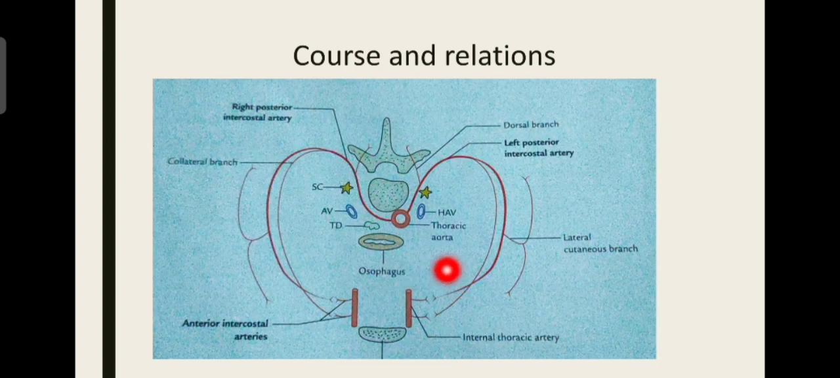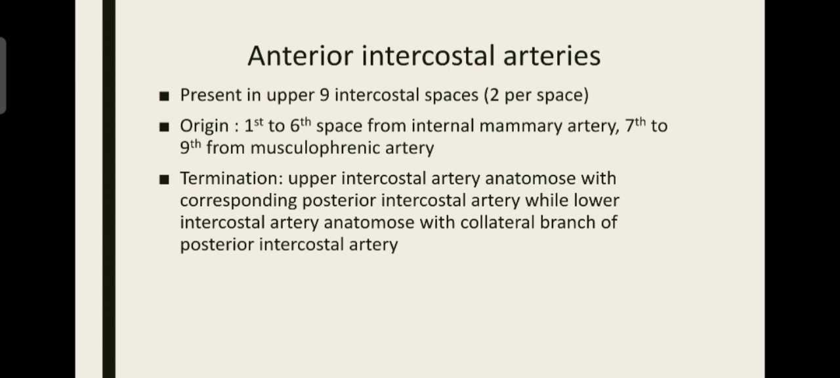See, it is depicting the same space, while one is the upper anterior intercostal artery and another one is the lower anterior intercostal artery. Origin is from the 1st to 6th space from the internal mammary artery, which is none other than the internal thoracic artery. Then from the 7th to 9th space from the musculophrenic artery. Why is it differentiated like this? Because the internal thoracic artery divides into two, that is the musculophrenic artery and the superior epigastric artery. So while dividing, it gives origin to the musculophrenic artery.